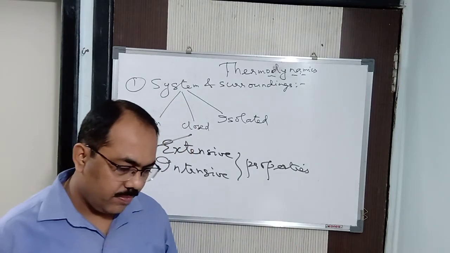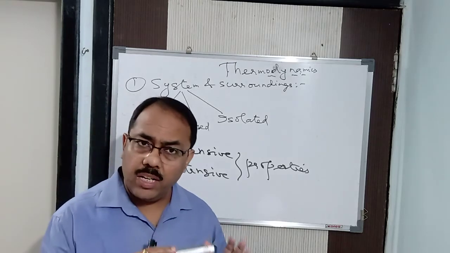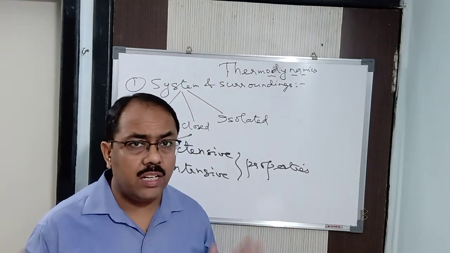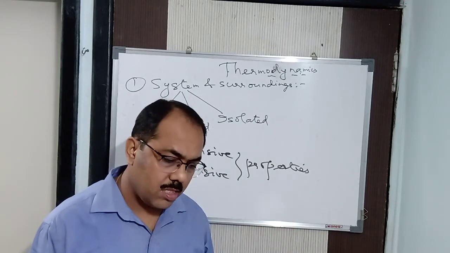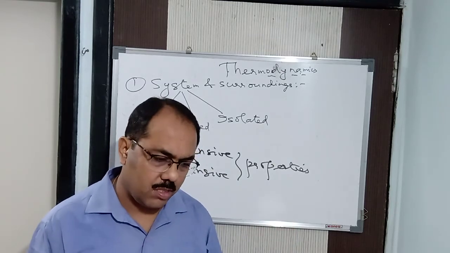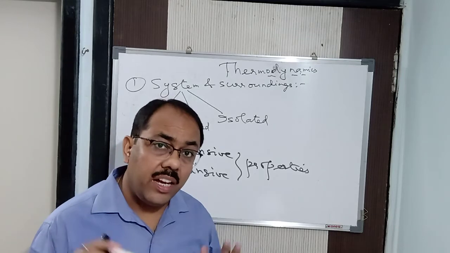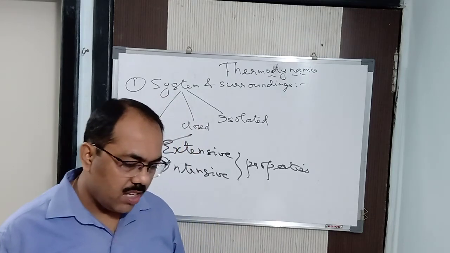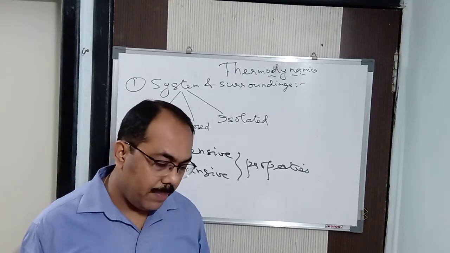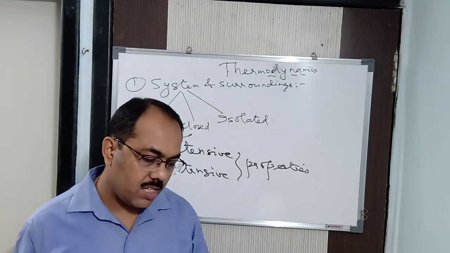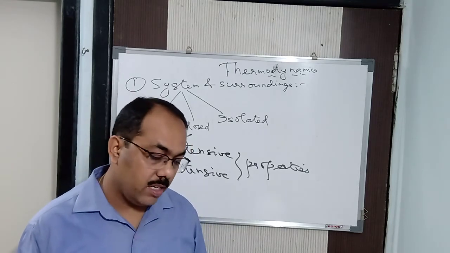We can say that. Clear? So it does not depend upon the mass, but it depends upon the nature of the substance, which is known as intensive properties. Again I repeat, these are those properties which depend upon the nature of the substance and are independent of the amount of the substance present in the system. It is called intensive properties.